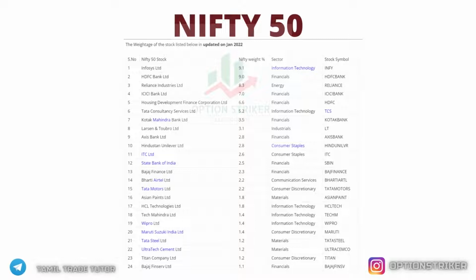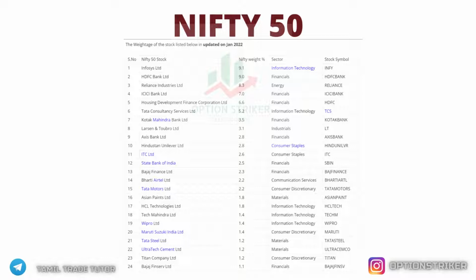The main term we use in an index is weightage. Weightage tells how much a company is valued in the index. If we look at Nifty 50's weightage, the top companies are Infosys, HDFC Bank, Reliance Industries, ICICI Bank and HDFC. In the right column it tells how much percent the company is valued. For Infosys, it is 9.1%.